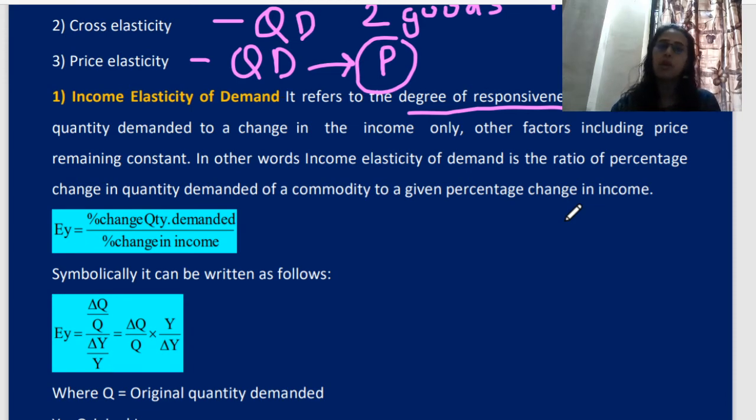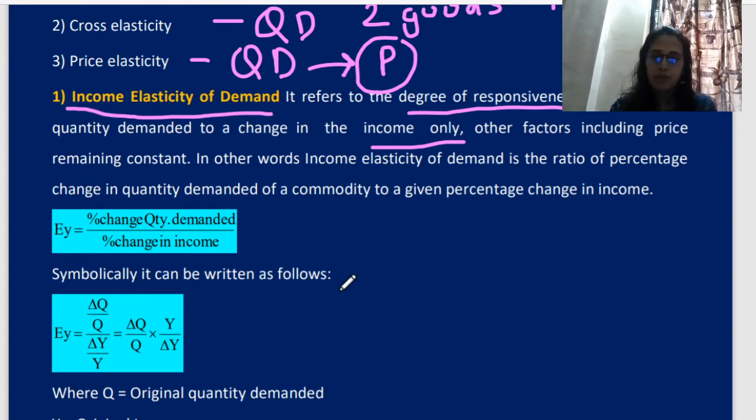Let me say again, whatever the reaction you are giving to quantity demanded, it is only because of change in income. Why are we saying income only? Other factors are also responsible, like price, population, advertisement, but we are ignoring them because the name itself suggests it is income elasticity of demand.